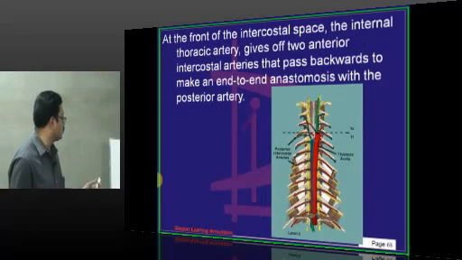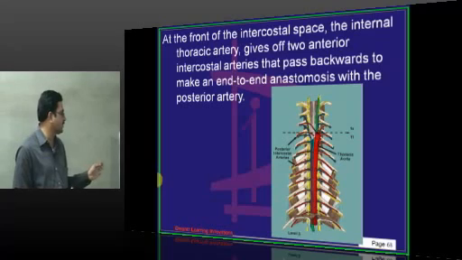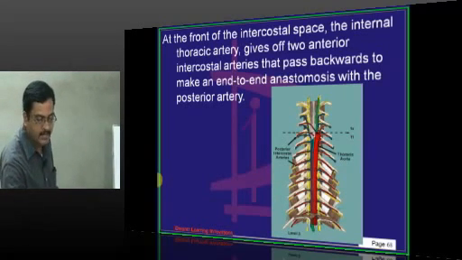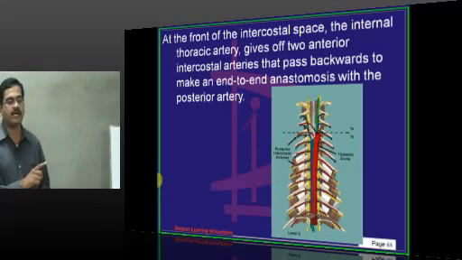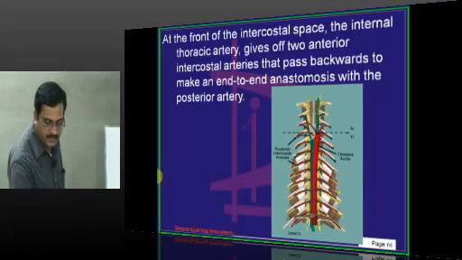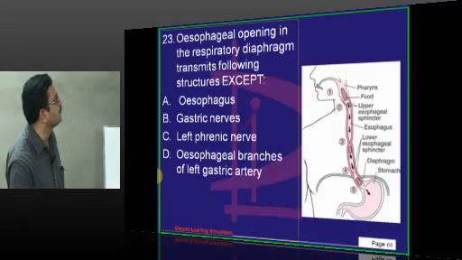Remember, the posterior intercostal arteries are the branches of descending thoracic aorta. Anterior intercostal arteries are the branches of internal thoracic artery. Right posterior third intercostal artery gives rise to right bronchial artery. On the left side, bronchial artery arises directly from the descending aorta.